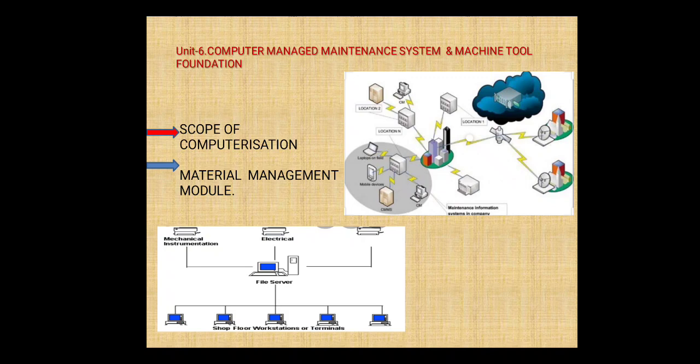In this module, what type of materials are taken for the production of the jobs matters. That means what strength and capacity the material has, and what kind of good characteristics are required for production of the jobs. All these factors are considered in the material management module.